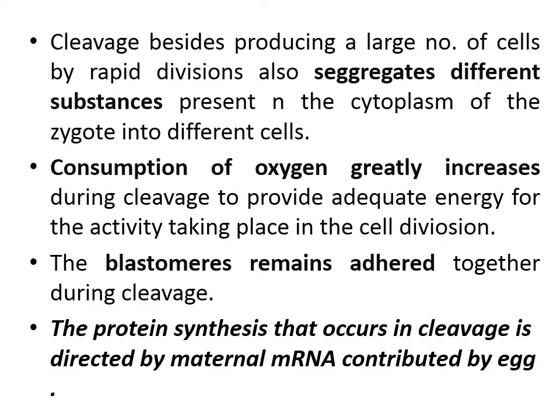Cleavage, besides producing a large number of cells by rapid division, also segregates different substances present in the cytoplasm into different cells. What was present within that unicellular zygote is differentiated into different cells as the cell number increases, and maternal mRNA is used for this contribution.